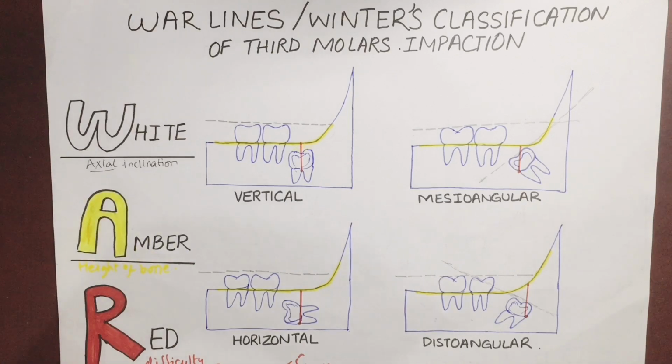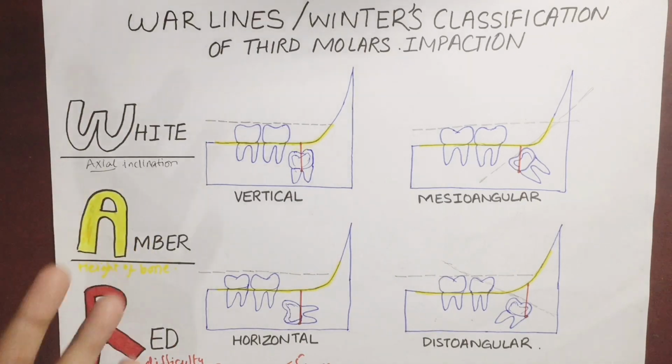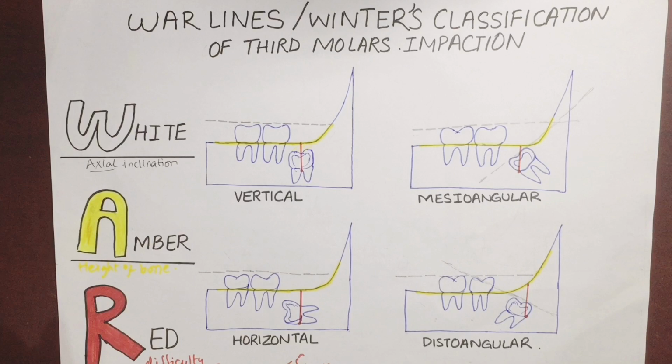Longer the line, greater the difficulty of extraction of the impacted third molar. For every 1 millimeter increase in line, difficulty increases 3 times. So if it is 5-6 millimeters, it will be 3 times difficult, and so on.